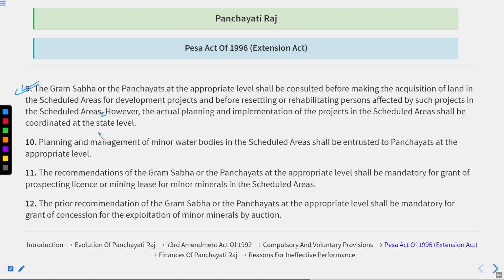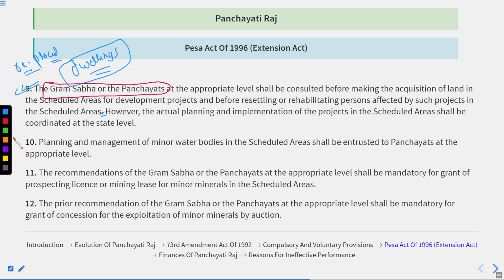Like the government, or any authority of the government, could not directly replace the dwellings of the people who are living in the scheduled areas. They are required to consult the Gram Sabha or the Panchayat at the appropriate level. Then only the things could be done.